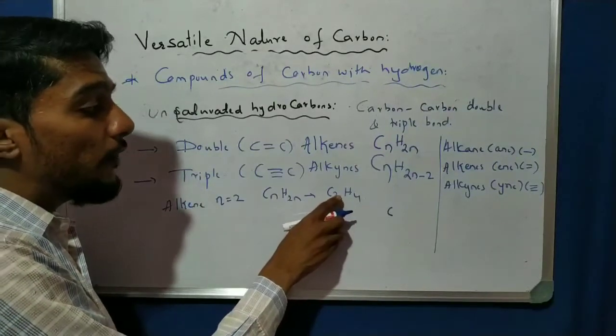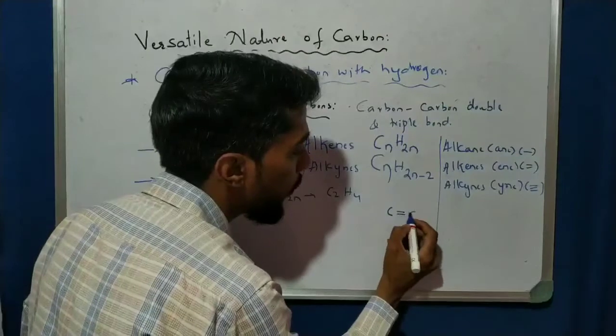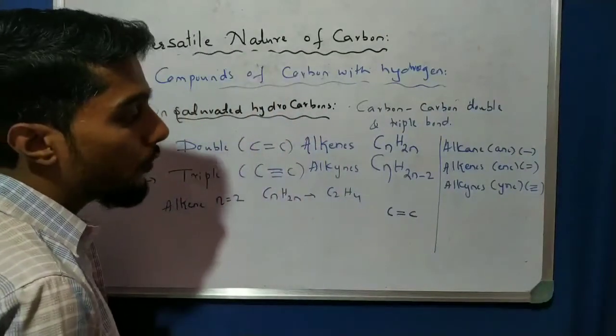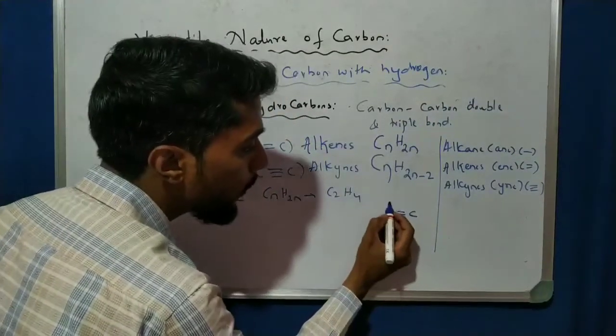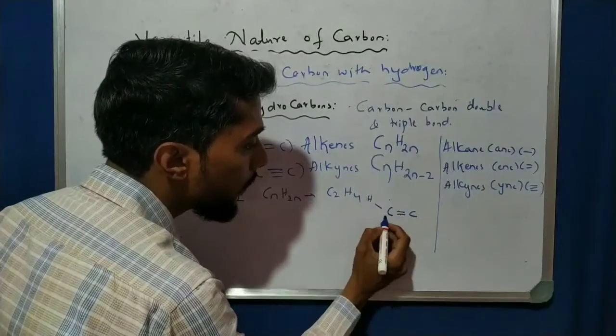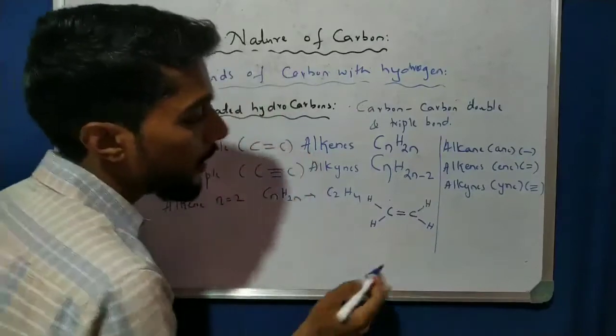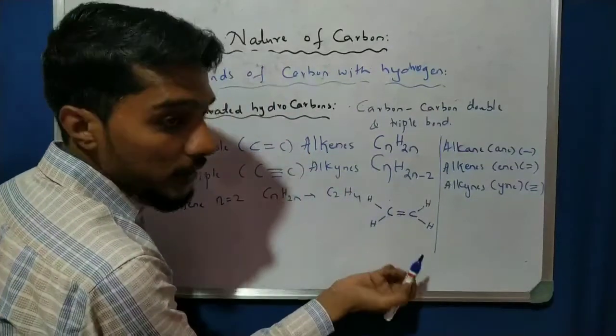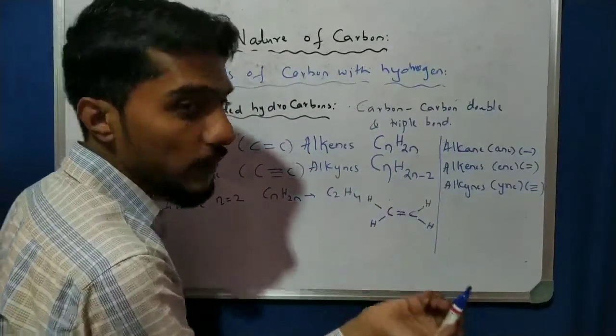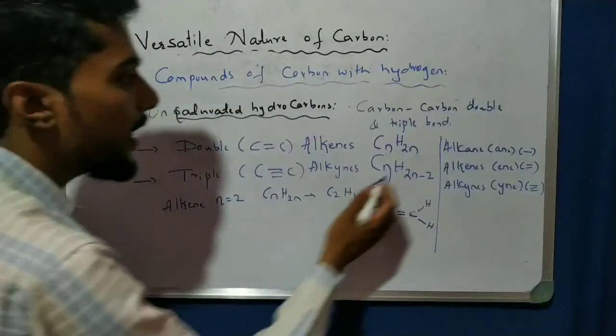Okay, if it is alkene, it means double bond. So we get a double bond, right? So now carbon total 2, hydrogen total 4. See here, this carbon has 1, 2, 3, 4 satisfied. This carbon 1, 2, 3, 4 satisfied. This is the structural formula. Now I can take alkynes.